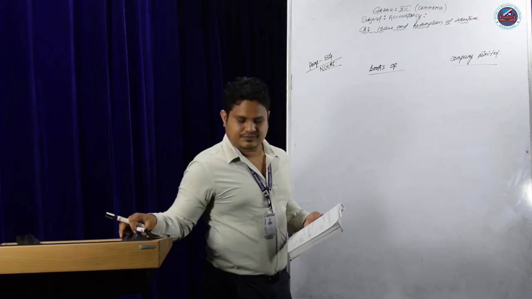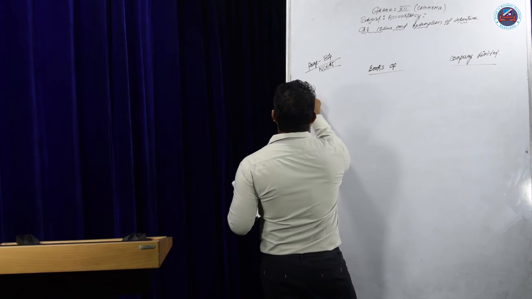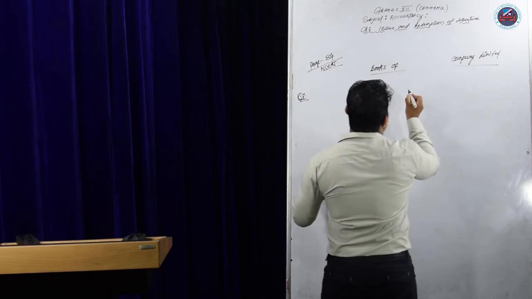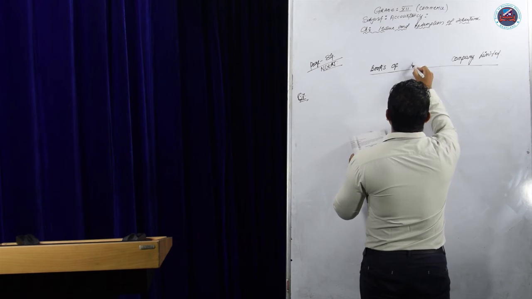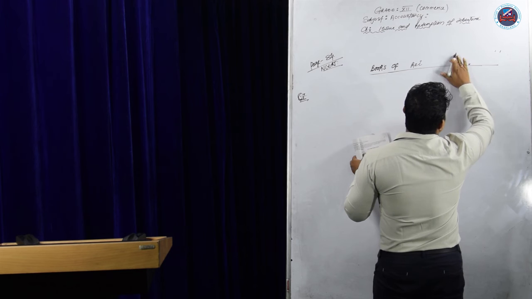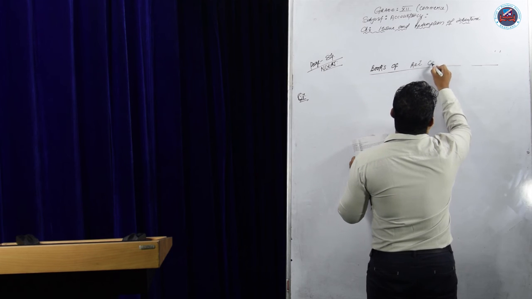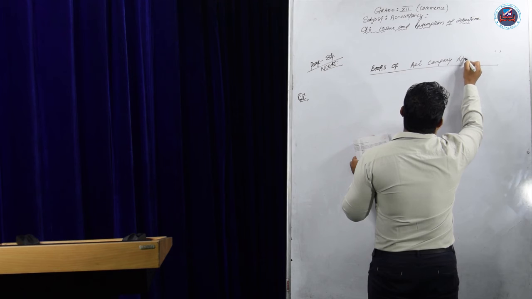See, this is question number 7. Books of Rai Company Limited.